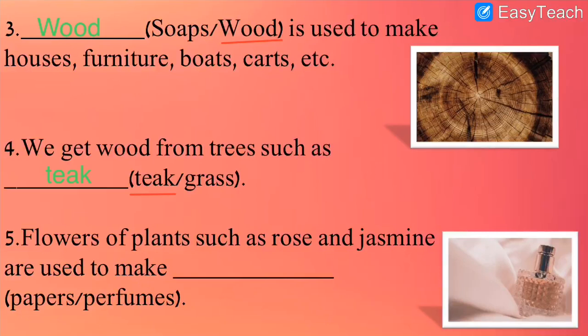So what is our correct answer? Perfumes. Let us write this answer over here. So here I have written the answer. What is the sentence? Flowers of plants such as rose and jasmine are used to make perfumes. Let us underline the correct answer, perfumes. So now you got the answer.